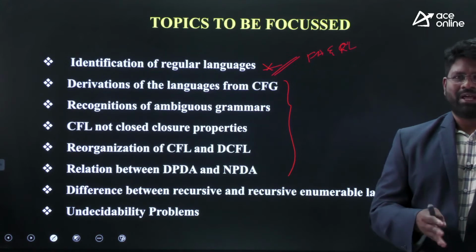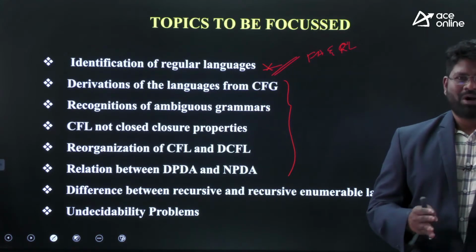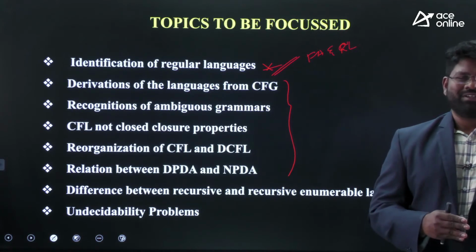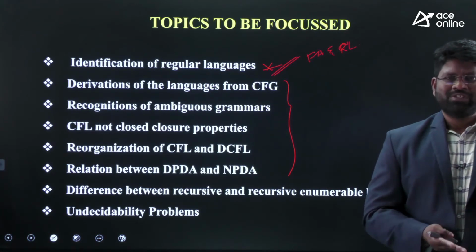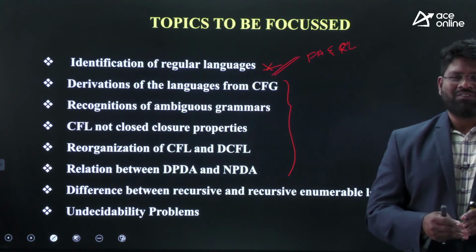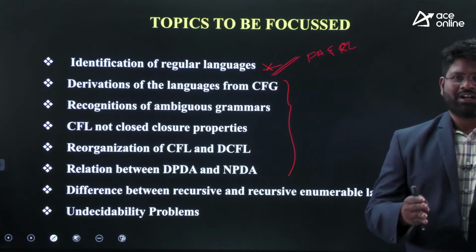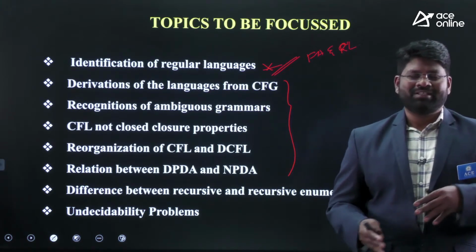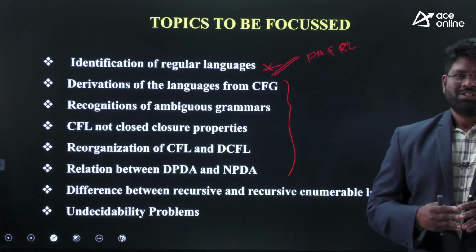You cannot expect a properties question directly in CFLs. Most of the time they first ask you to recognize whether those languages are context free or not context free, and later they ask you to apply the concepts of the properties.